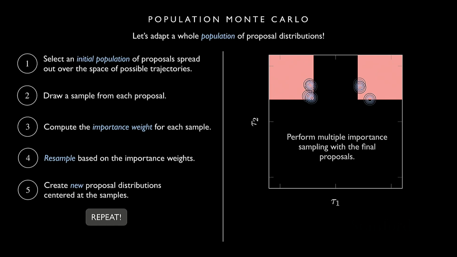Any questions on population Monte Carlo? Yeah. Each accepted sample, we add some variance that we allow for the resampling process, and that variance that we allow for the population is like a heuristic or something? Yeah, exactly. So the question was, for each sample we have left, we now make these new distributions, how do we pick the variance we're going to put on them? Yeah, it's kind of a hyperparameter.